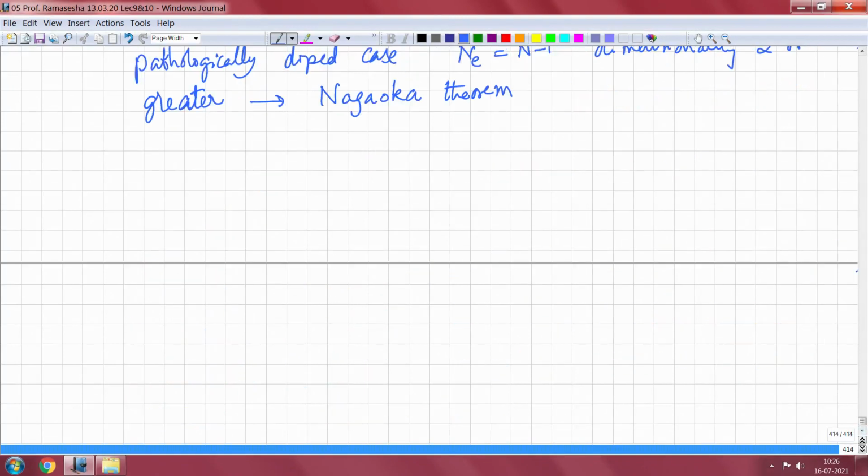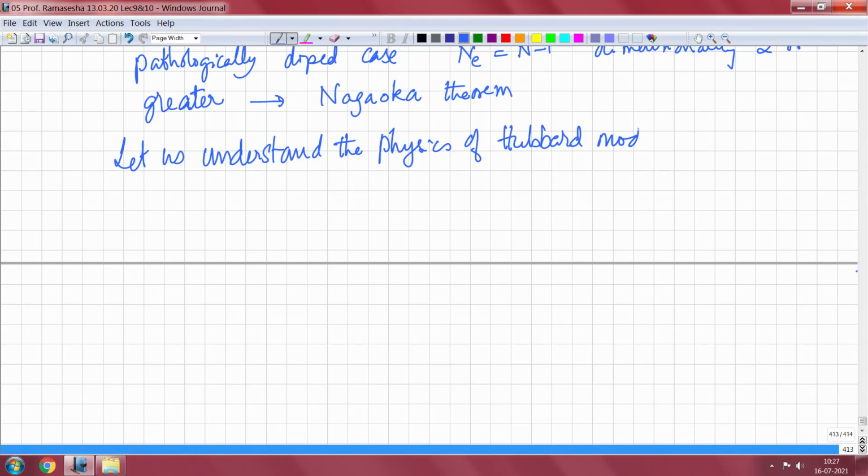What we shall do now is to understand the physics of the Hubbard model in the large U by t limit.